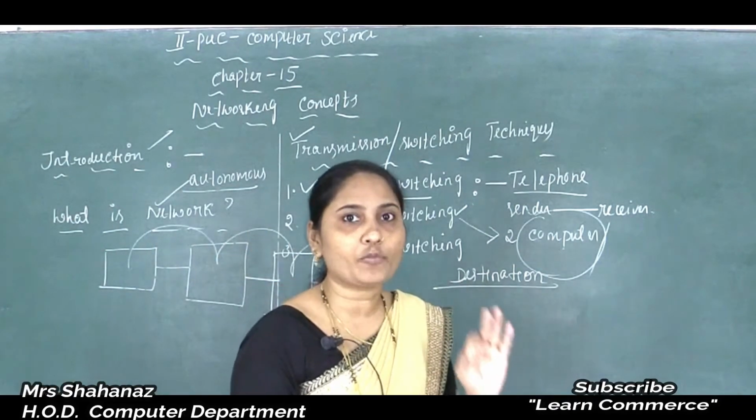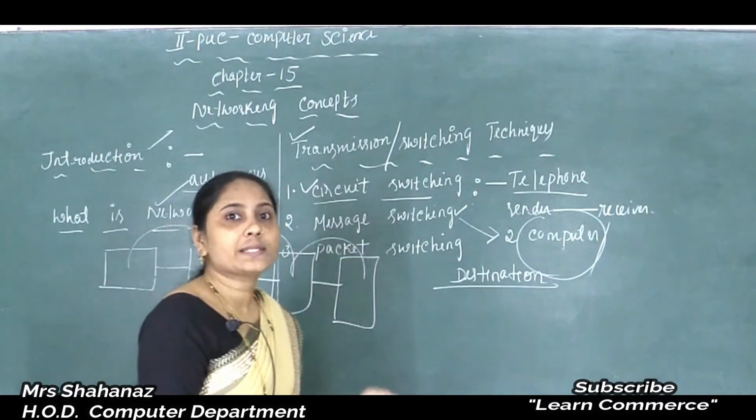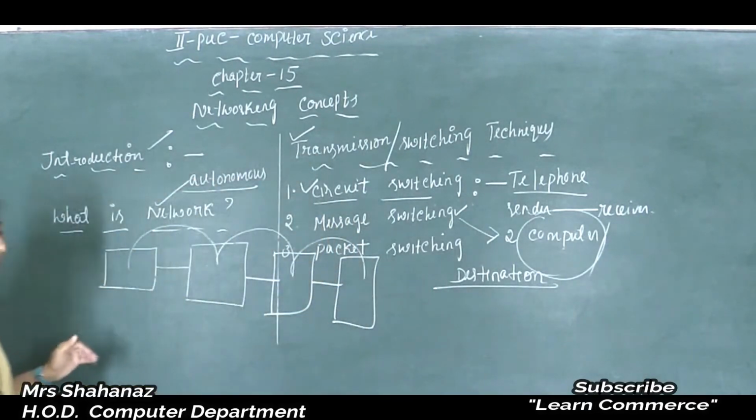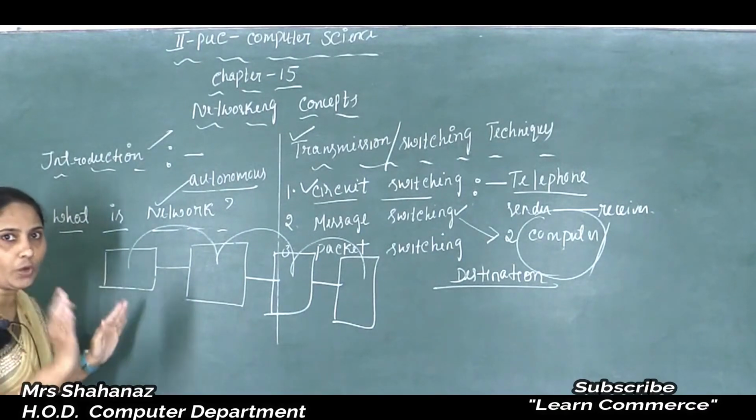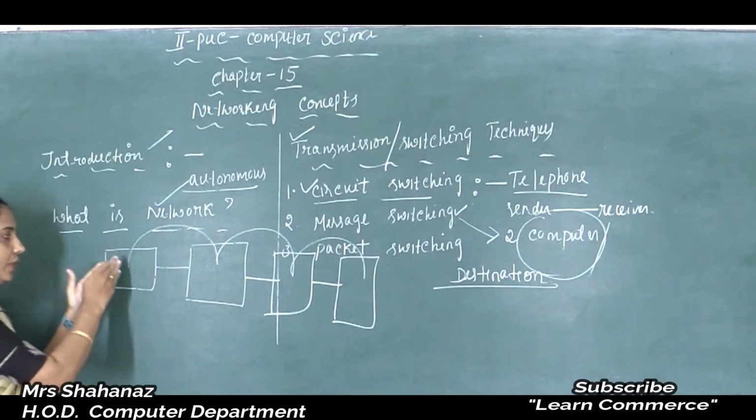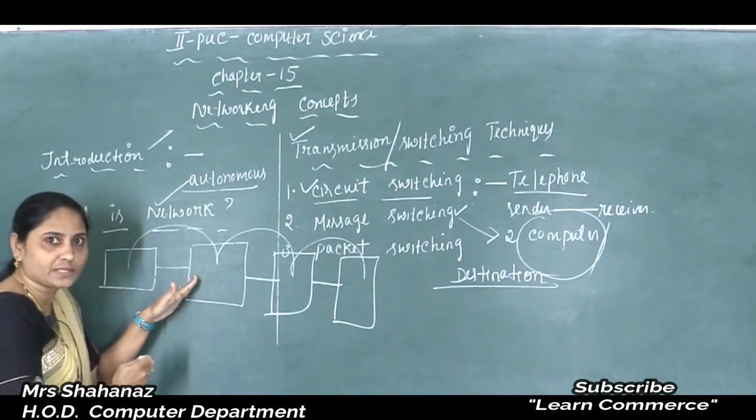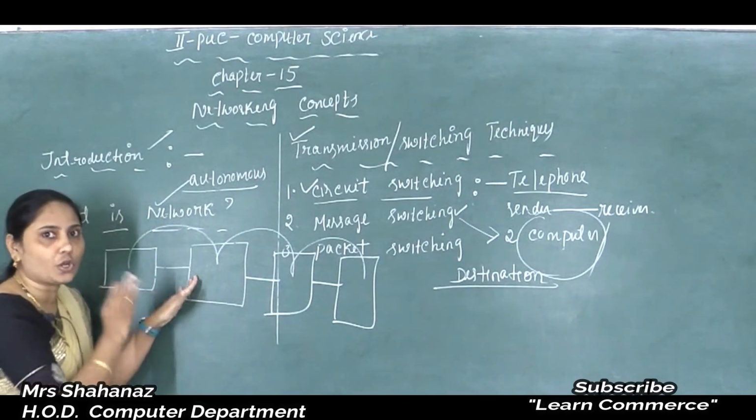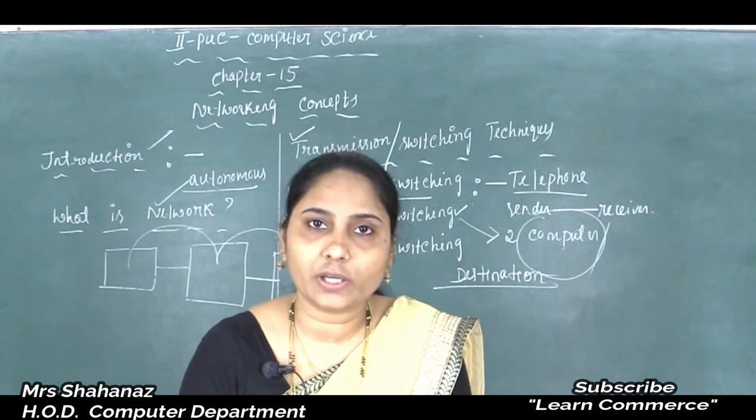So this type of network, the message switching network, is sometimes called a store and forward network. Clear this point here? You know about this one. Why is it called store and forward? If one computer passes to the next computer, such computer stores the message and then forwards the message to the next node. Because of this it is called a store and forward network. So clear this point here?